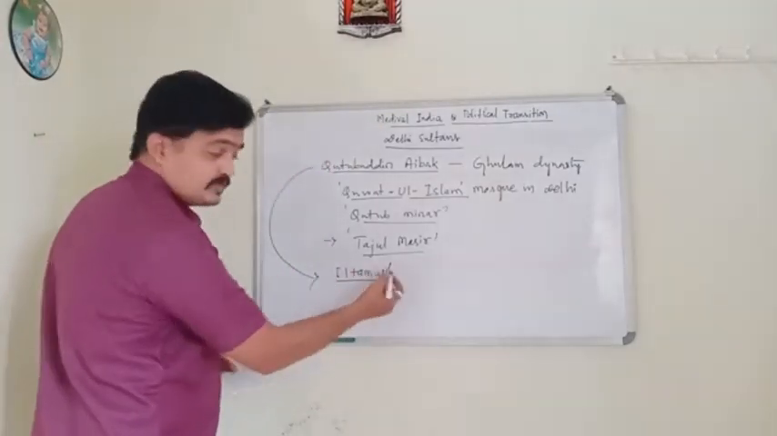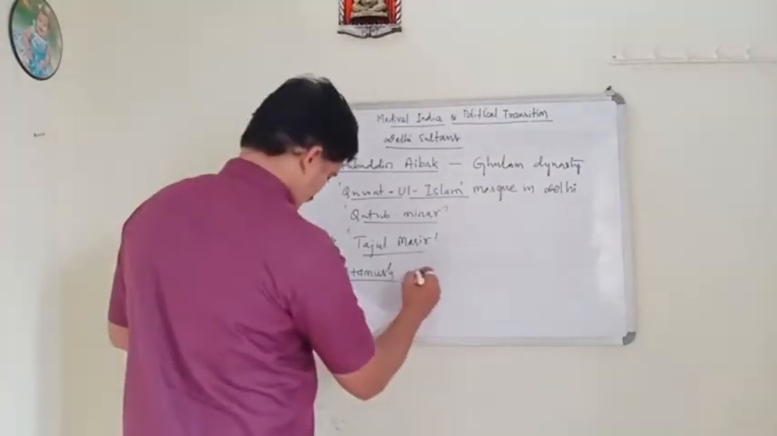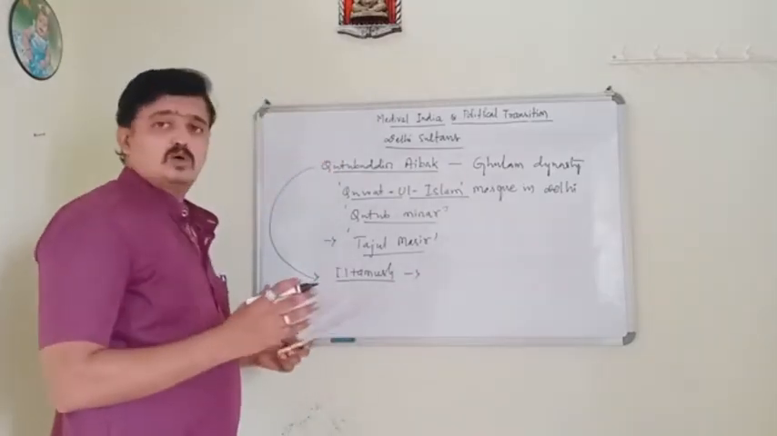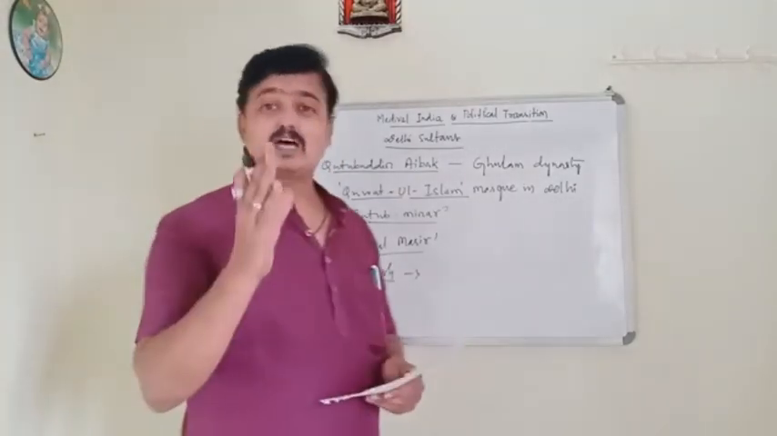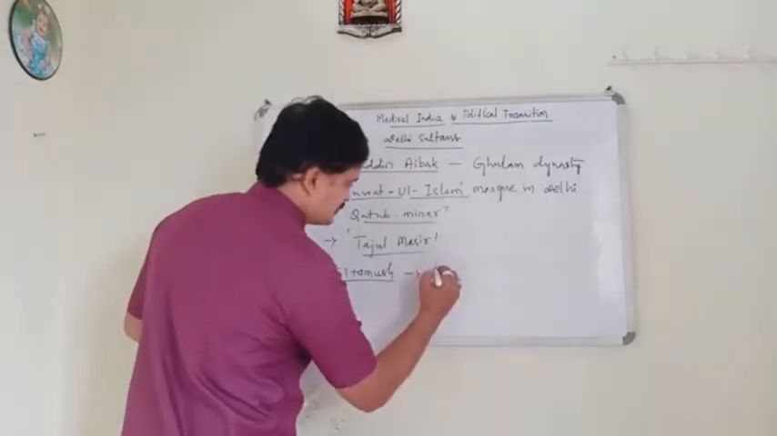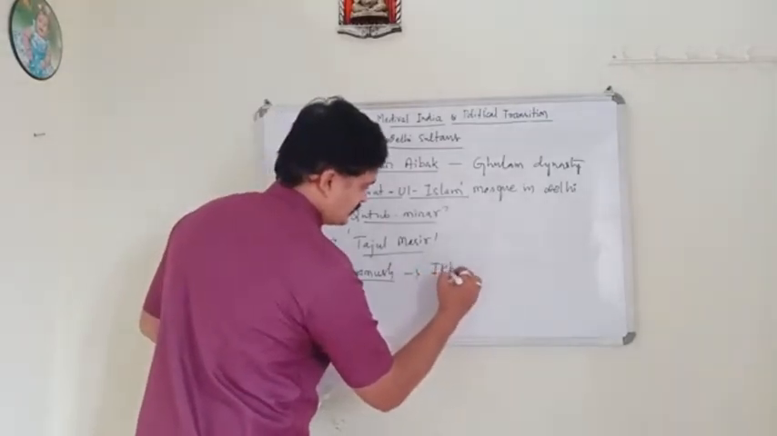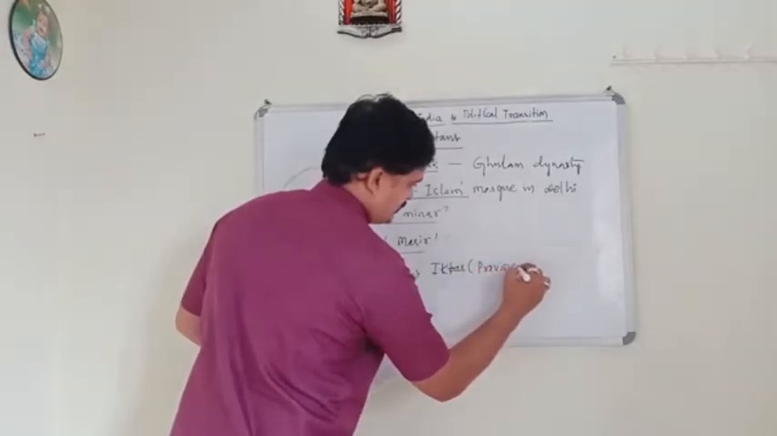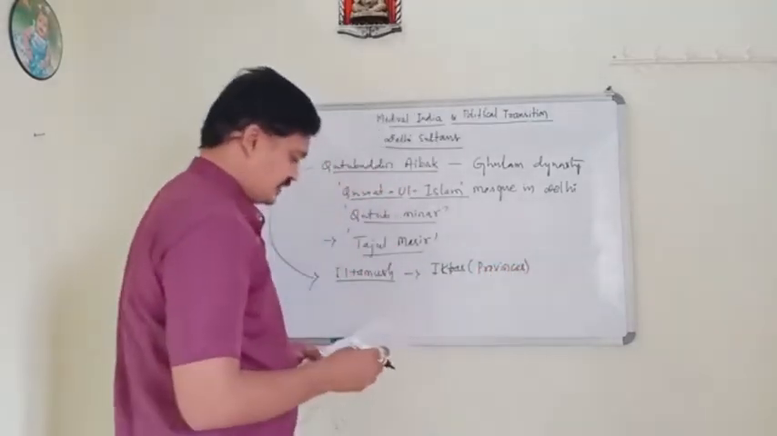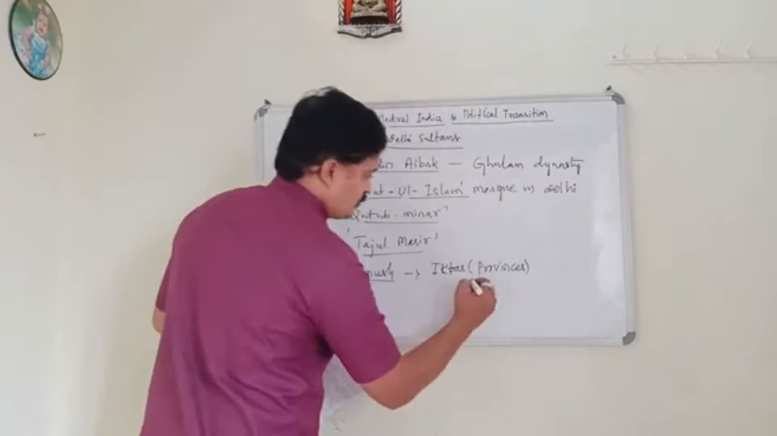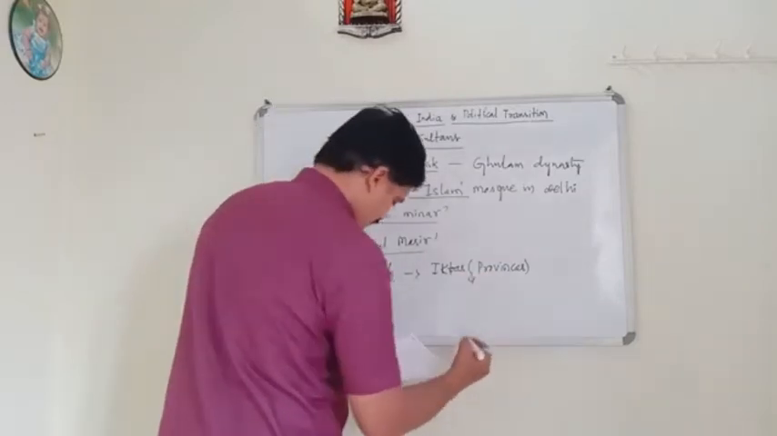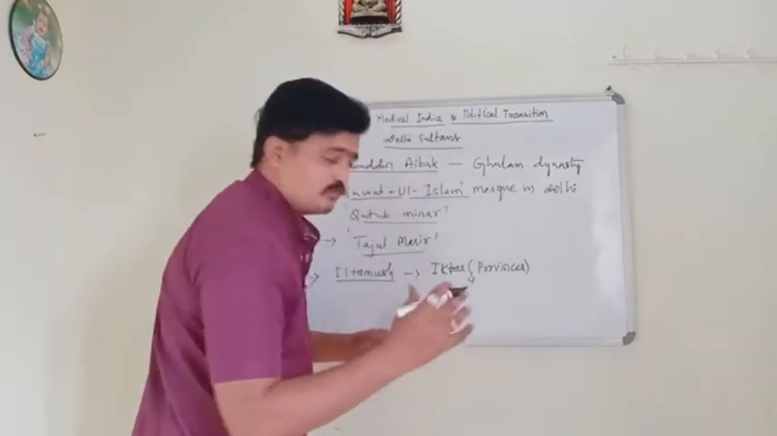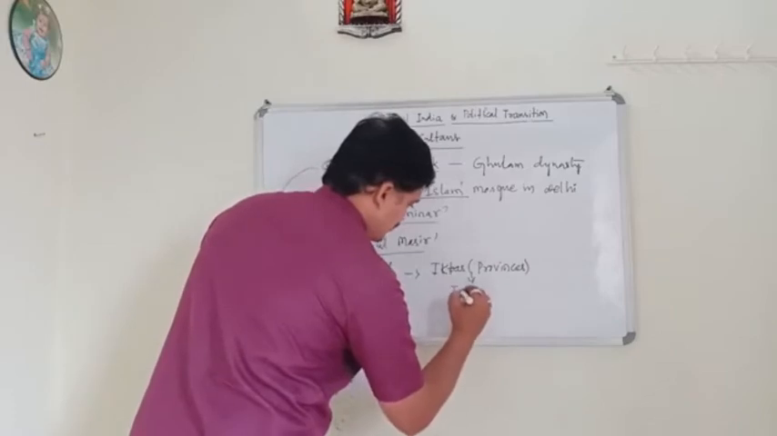When we come to his administrative system, he divided his whole kingdom into Iktas. Iktas means provinces. And for these provinces he appointed provincial officers called Iqtadars.